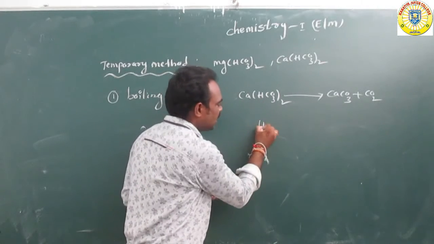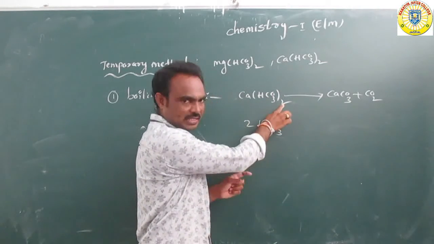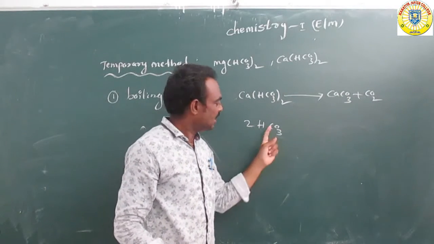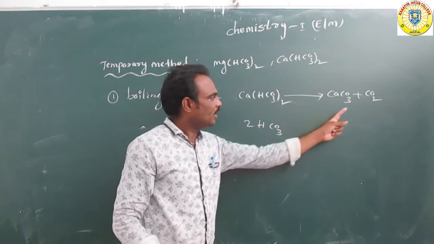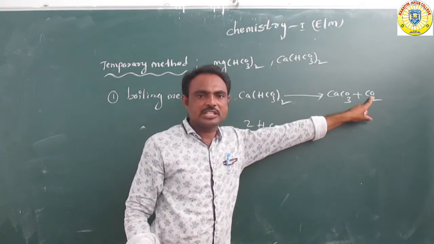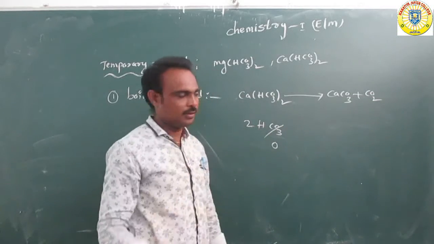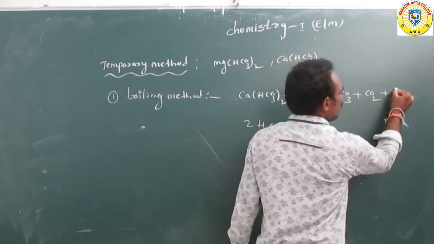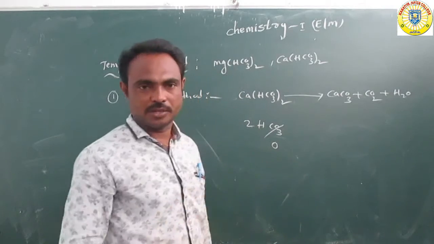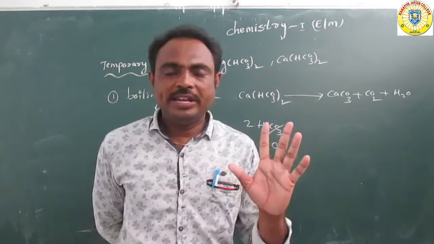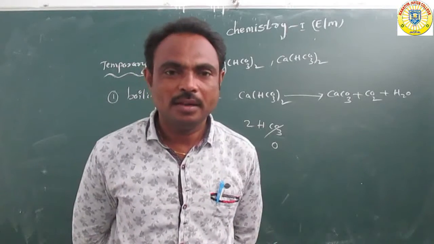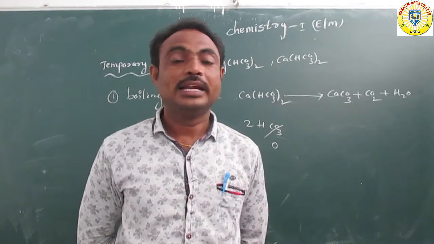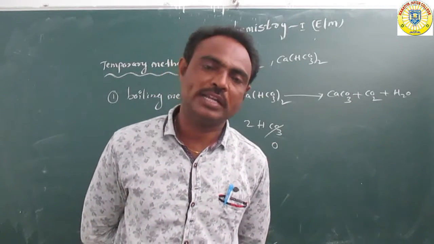Here, (HCO3)2 means 2H and 2CO3. One CO3 is lost as CO2, the remaining one CO3 stays as carbonate, and the remaining oxygen goes along with 2H to make H2O. So water molecules are formed in this reaction. Boiling is a very easy method: when water is heated, bicarbonate salts are converted to carbonates.